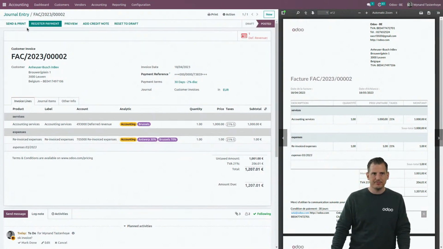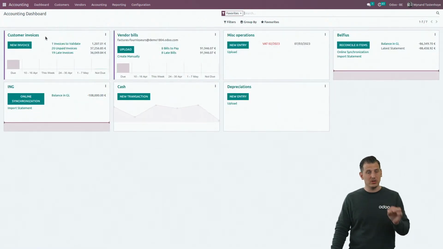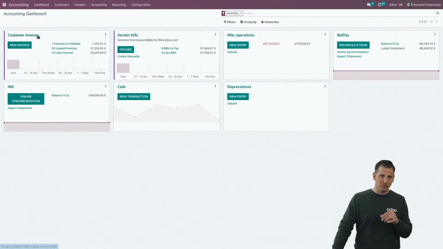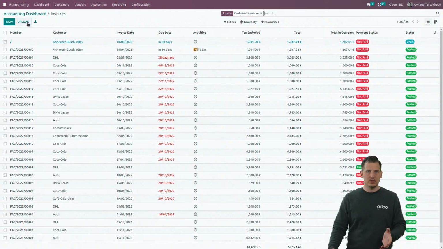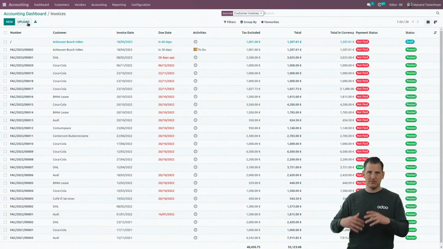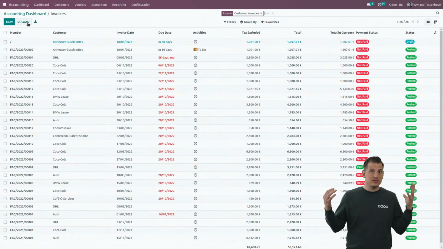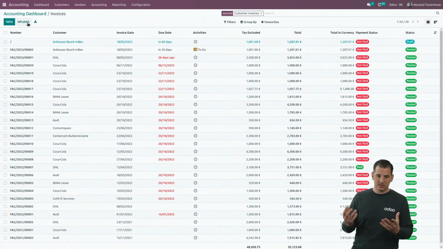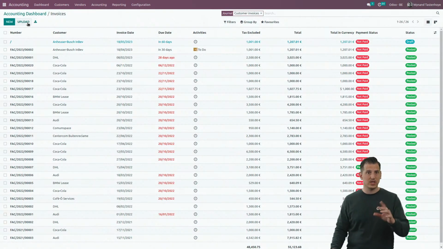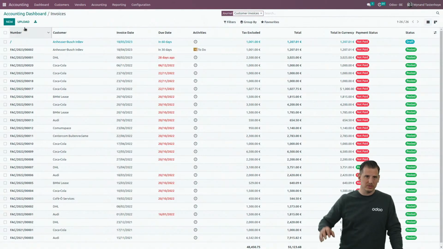Okay, that said, let's go back to the dashboard, because I said that we're going to start by creating invoices manually. Of course, there are different ways to create and to automate them. First of all, the OCR works for customer invoices as well as for vendor bills. If for any reason a customer cannot handle his invoicing with Odoo, but has all the PDF files of the different customer invoices, you can upload them over here. The OCR will recognize them the same way, or go by the document application.